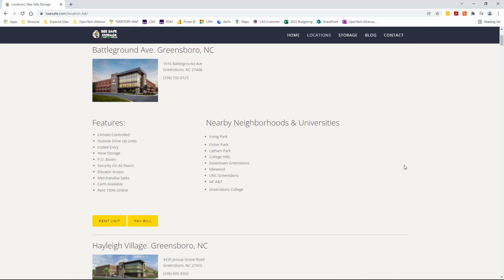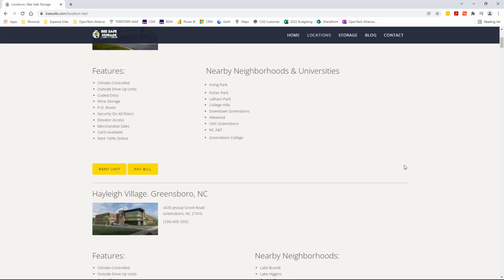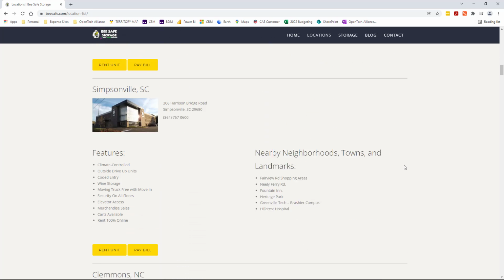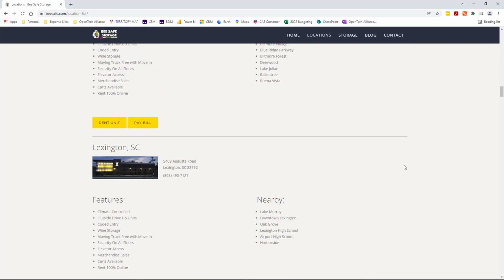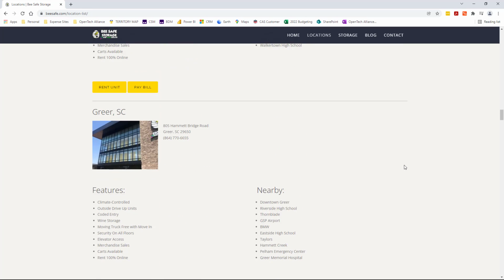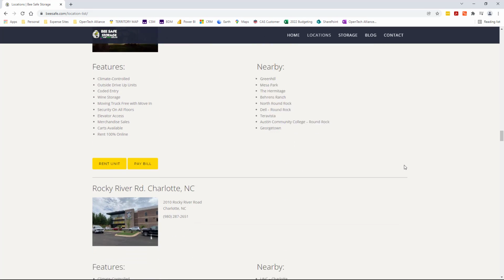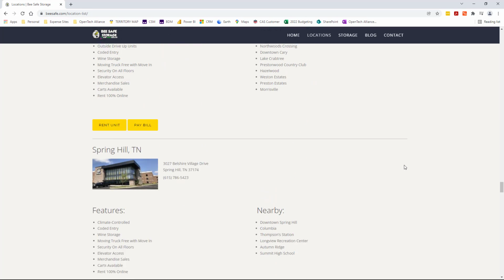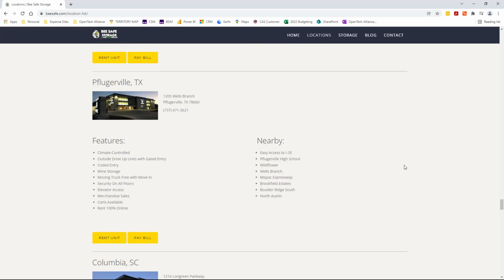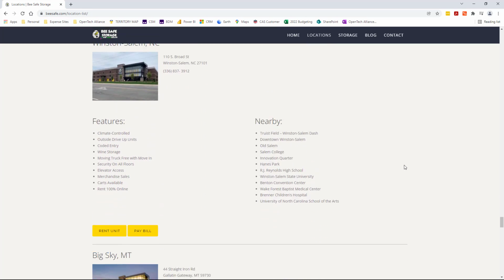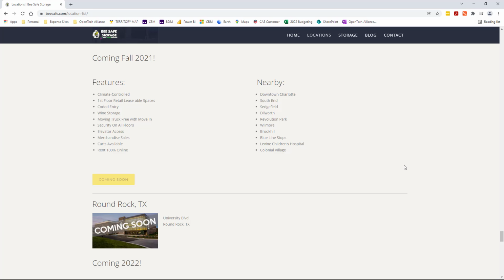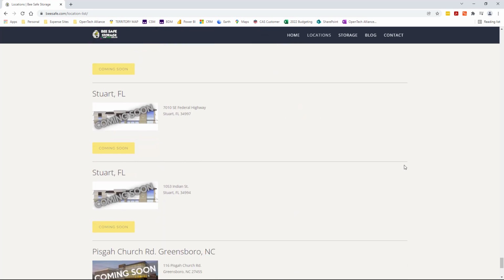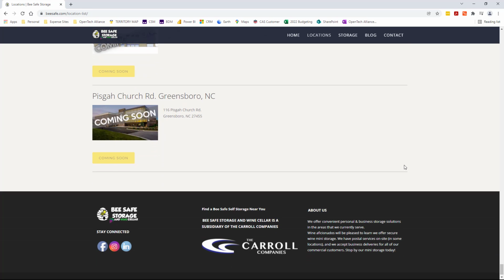So how many locations does it look like we actually have with this organization, right? 5, 6, 7, 8, 9, 10, 11, 12, 13, 14, 15, 16, 17, 18, 19, 20, 21, 22, 23, 24, 25, 26, and then 1, 2, 3, 4, 5, 6, 7 in the new build stage.